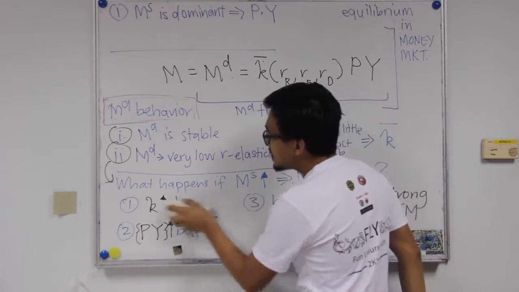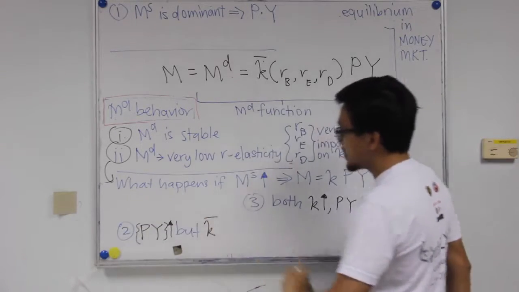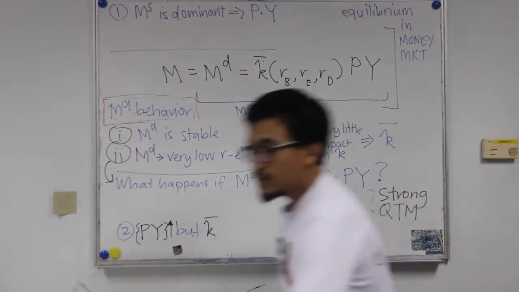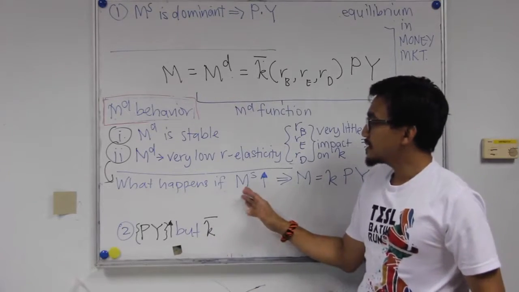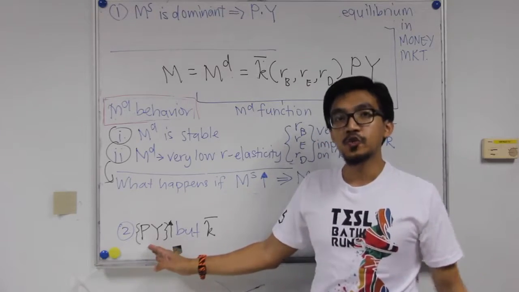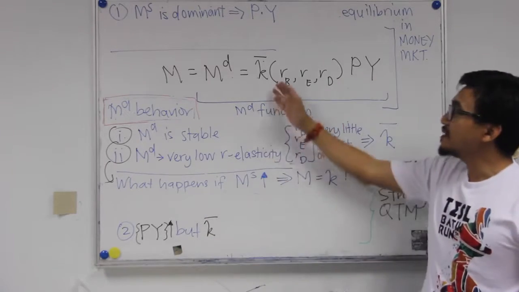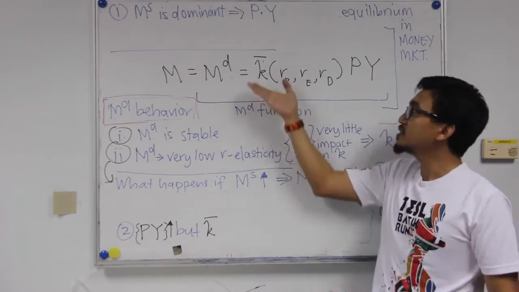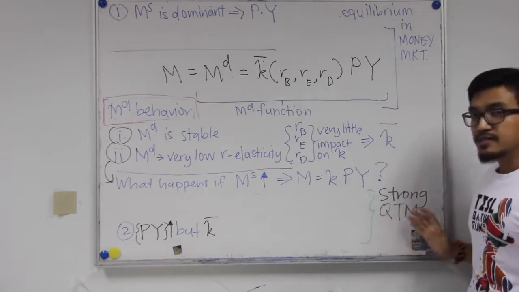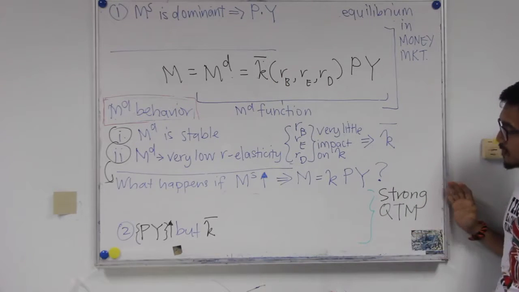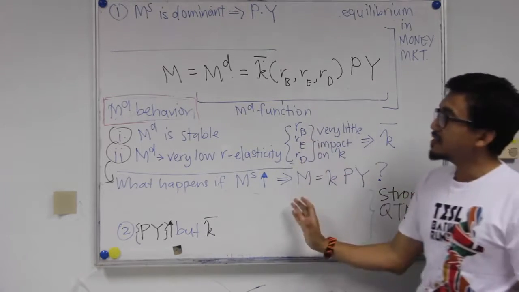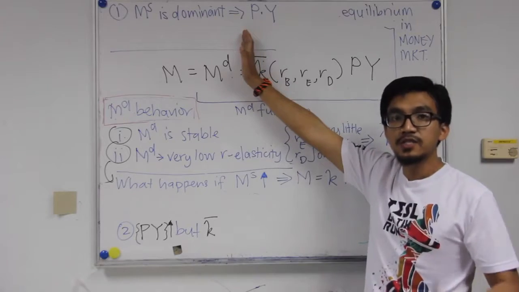So based on this additional assumption, the monetarists are able to show that whenever money supply goes up, nominal income will surely go up. Based on their findings and investigations, they believe that K can be assumed to be constant. This form is what we refer to as the strong QTM, because this analysis can be used to support the first proposition.